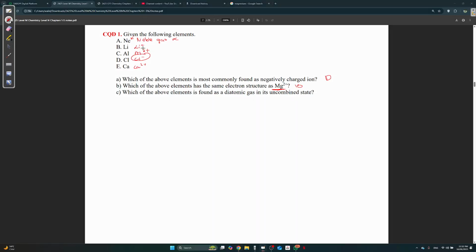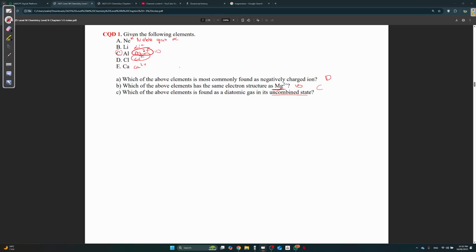Which one here has 10 electrons? If I'm not wrong, it's Al3+. You can check this in your periodic table. Aluminum originally has 13, so when it's 3+, 13 minus 3 is 10. So it's aluminum, C. Calcium is different.